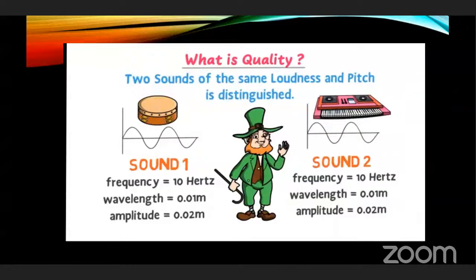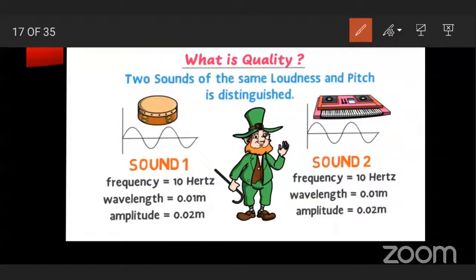For example, if we produce sound from this drum and this xylophone, their frequency will be same, wavelength 0.01 meter, amplitude is 0.02 meter, and here also the sound produced from xylophone, the frequency is 10 hertz, wavelength is 0.01 meter, and amplitude is 0.02 meter. Means here loudness and pitch is same,